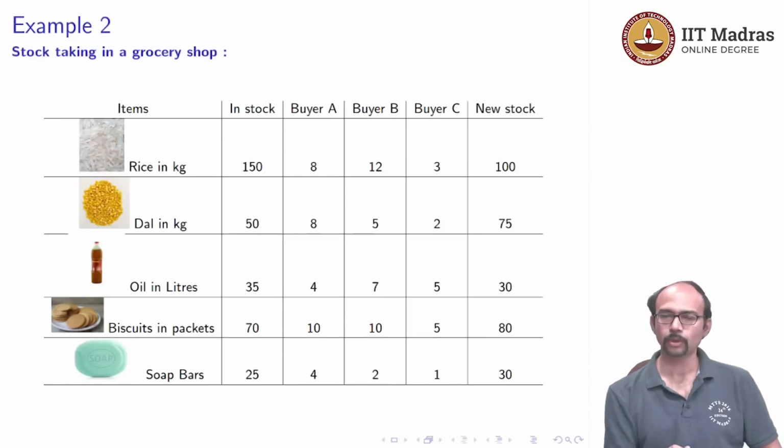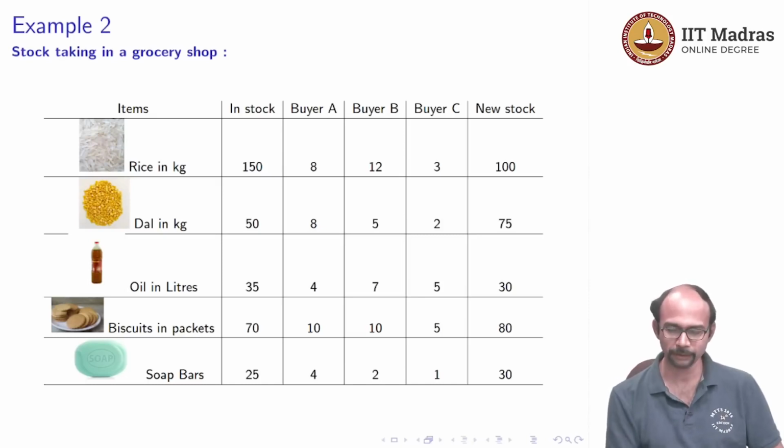So, here is a slightly larger example. I will not say it is more involved. This example is about stock taking in a grocery shop. In this grocery shop we have 5 items, let us say: rice, dal, oil, biscuit packets and soap bars. At the start of the day the shopkeeper takes stock and finds that they have 150 kgs of rice, 50 kgs of dal, 35 liters of oil, 70 biscuit packets and 25 soap bars in stock. That is what they have in the beginning of the day.